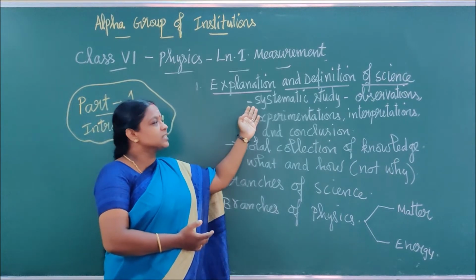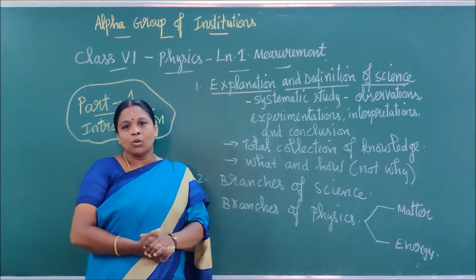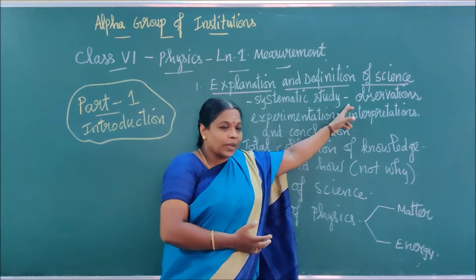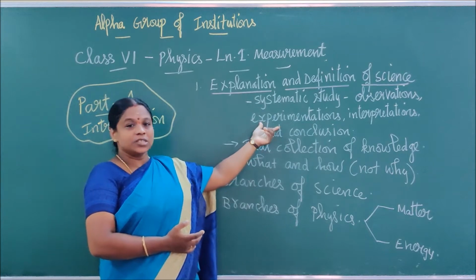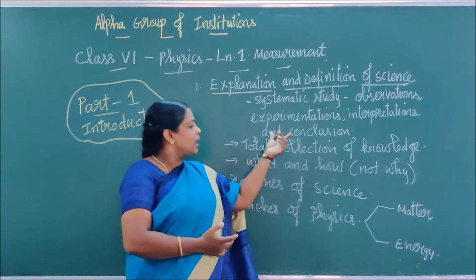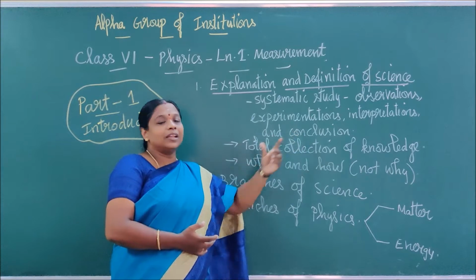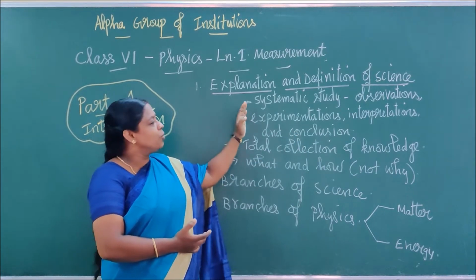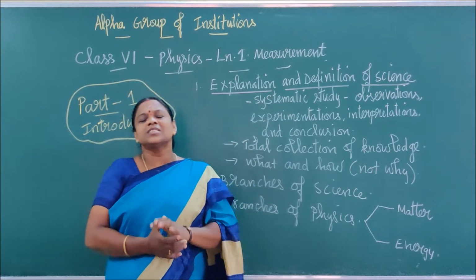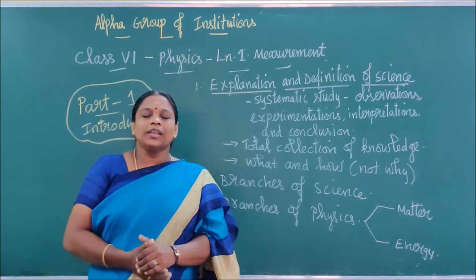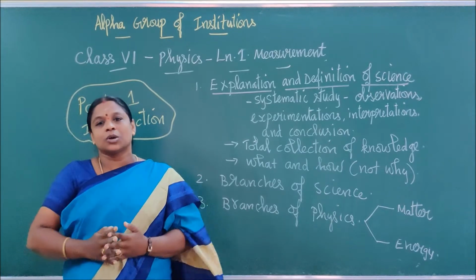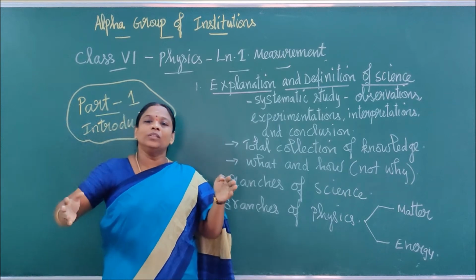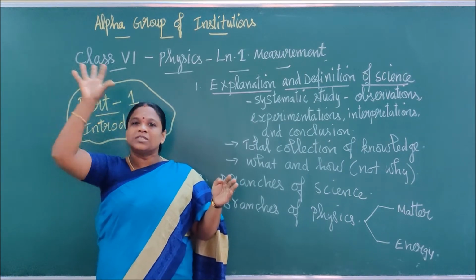Now, it is the systematic study of nature and things around us through observations, experimentations, interpretations, and finally ending at a conclusion. Right? Okay, let us go one by one. It is a systematic study. That means what? It follows a proper structure. When we study science, we start from the beginning and end with that particular concept's end.